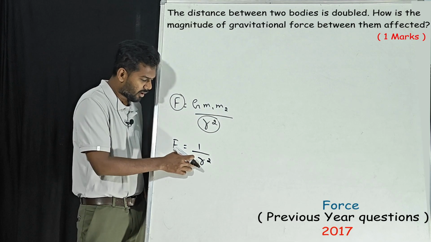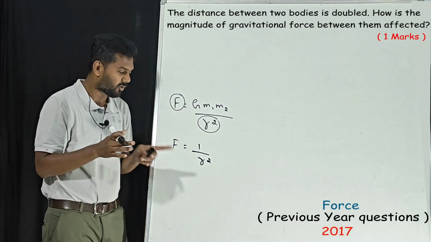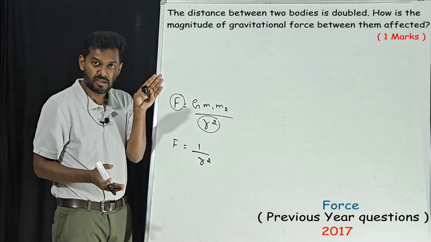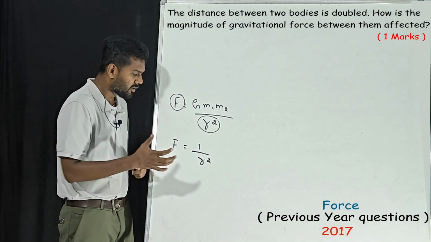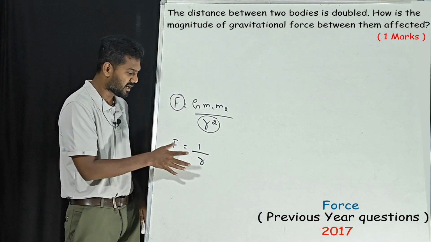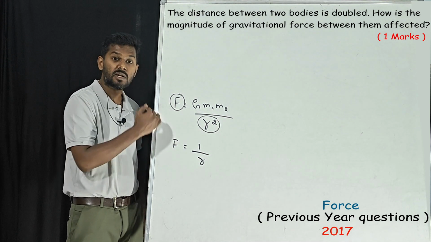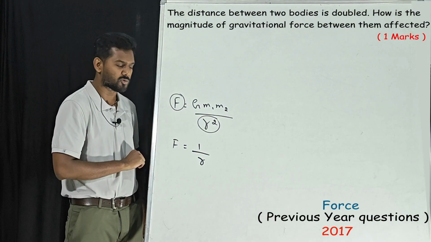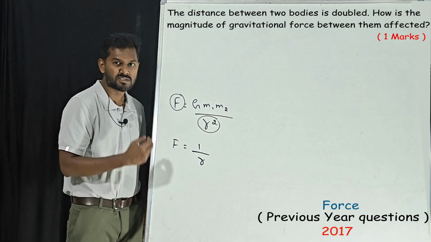Here these two are inversely proportional. If distance between them, what is R? Distance between the two bodies, if that is increased, force will decrease. Why? Because these two are inversely proportional. First we'll understand without this power, then we can easily understand. Now listen, if R increases 2 times, then force decreases 2 times. Why does it decrease? Because these two are inversely proportional. If R increases 3 times, force decreases 3 times.